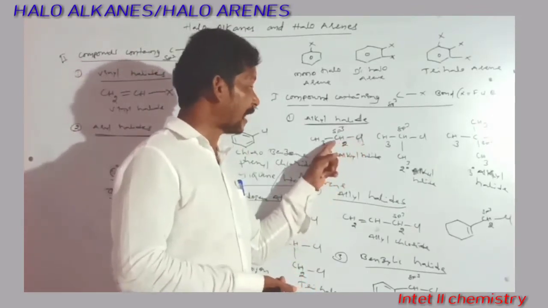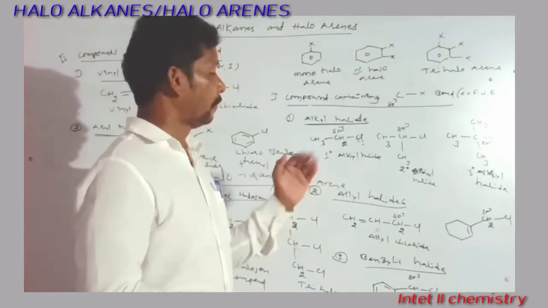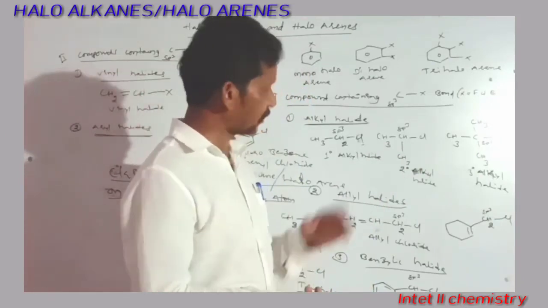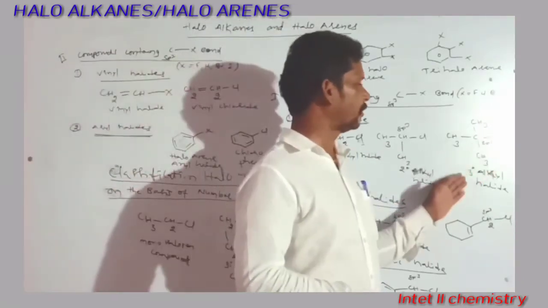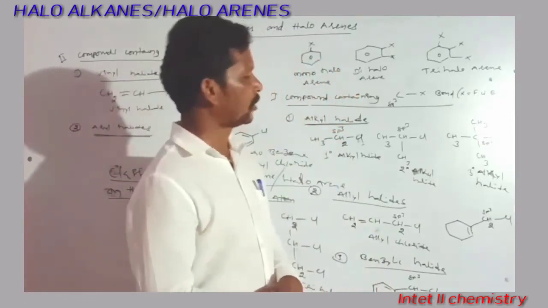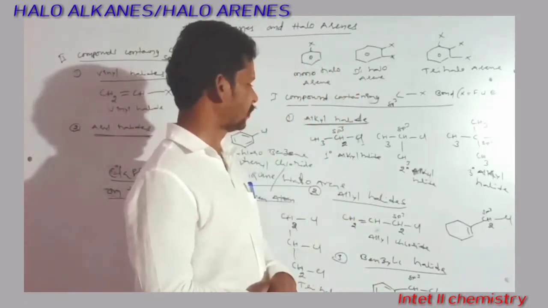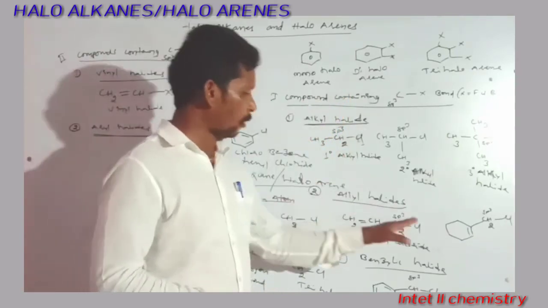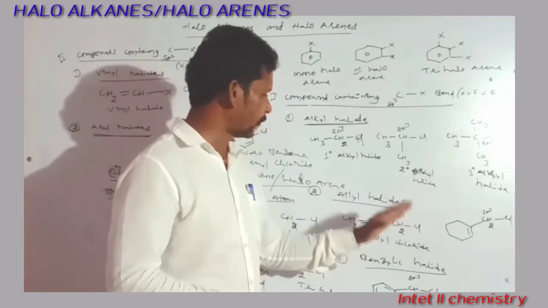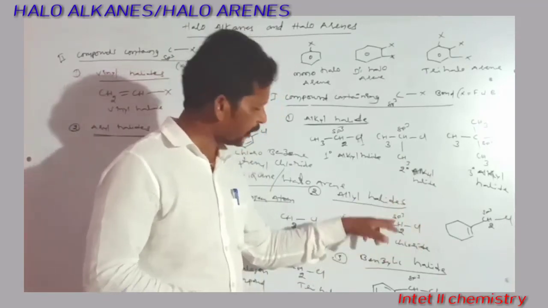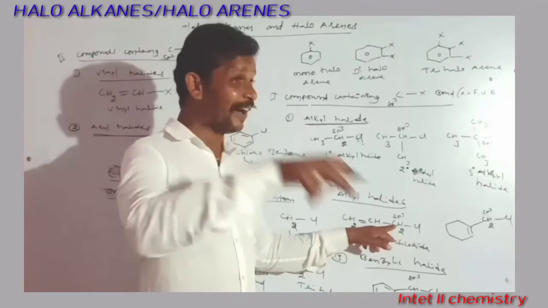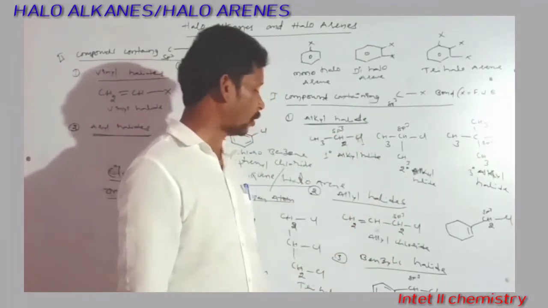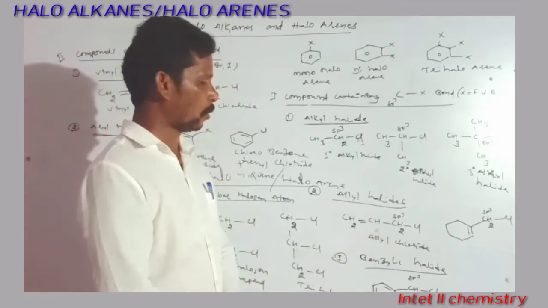If the halogen atom is attached to the primary carbon, those are called primary alkyl halides. If the halogen atom is directly attached to the secondary carbon, it is a secondary alkyl halide. If the halogen atom is directly attached to the tertiary carbon, those are called tertiary alkyl halides. In allyl halides, the halogen atom is directly attached to the sp3 carbon only, but that sp3 carbon is next to a carbon-carbon double bond, so those types of compounds are called allyl halides.